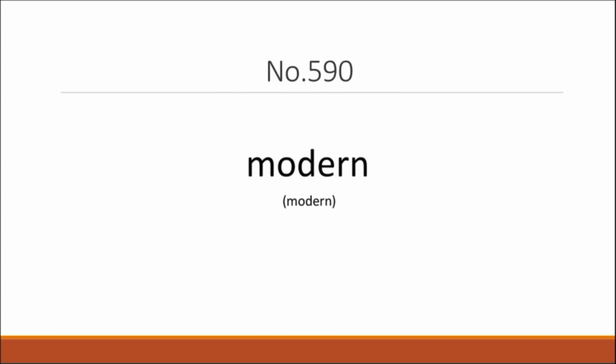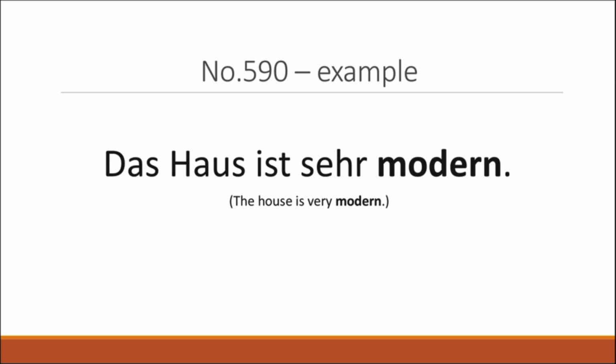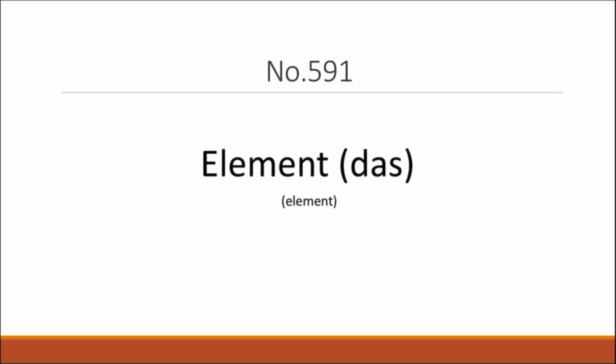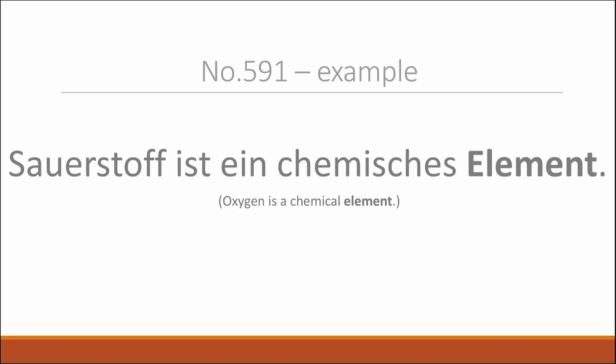Next up we have modern, which means modern. Das Haus ist sehr modern. The house is very modern. Now we got das Element, which means element. Sauerstoff ist ein chemisches Element. Oxygen is a chemical element.